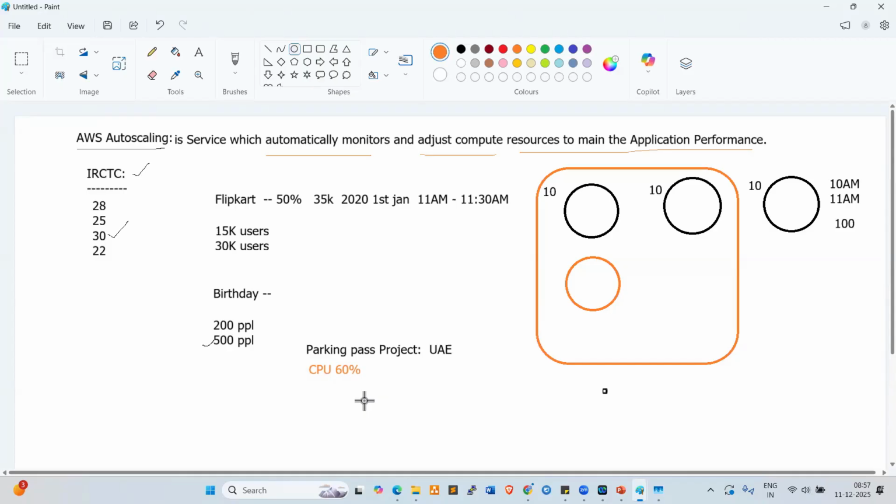Whenever CPU utilization reaches 60%, auto scaling automatically monitors and creates one more server here, so that whatever load is happening here will be shared with the new server to balance the load. If 60% is still continuing, one more server will be added here to balance the load.